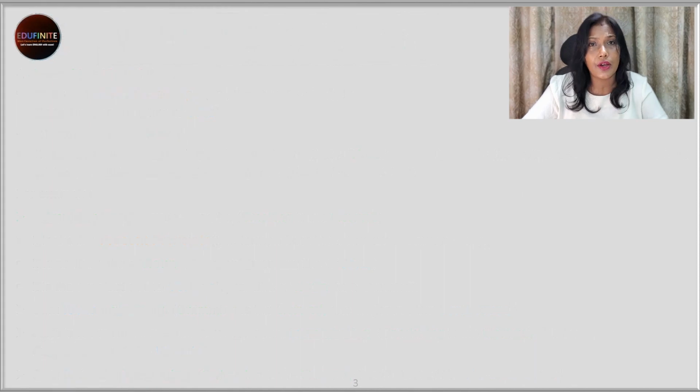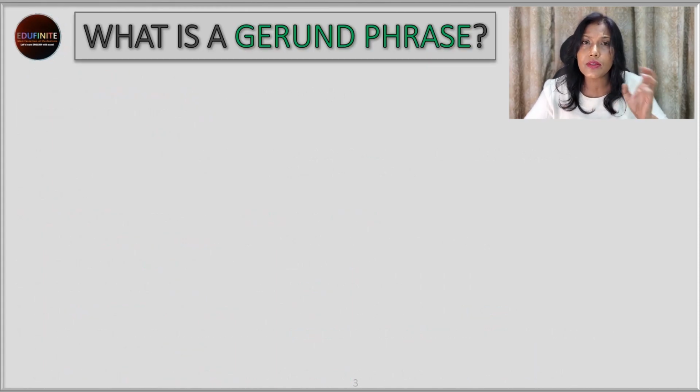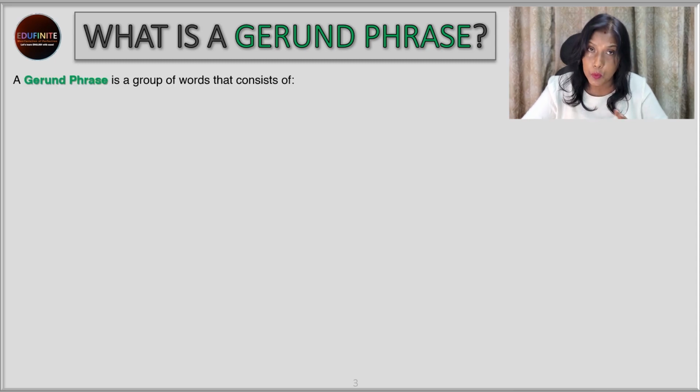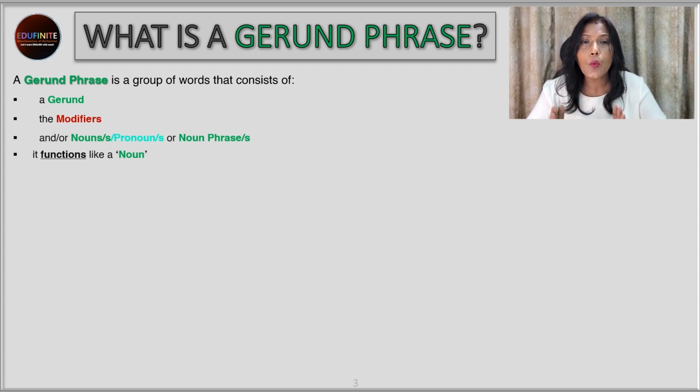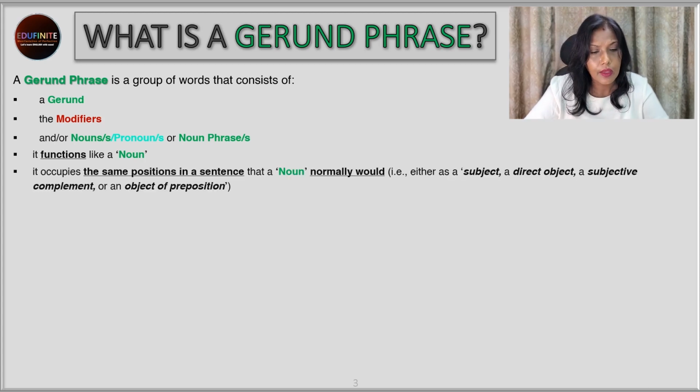Now, what is a gerund phrase? Now we have looked into what is a gerund. Now, what is a gerund phrase? A gerund phrase is a group of words that consists of a gerund, the modifier, and or nouns, pronouns, or noun phrases. So it can be any of these. And it functions like a noun. So the whole phrase will function like a noun does. It occupies the same position in a sentence that a noun normally would.